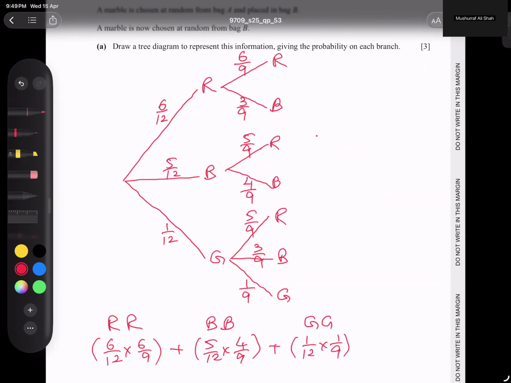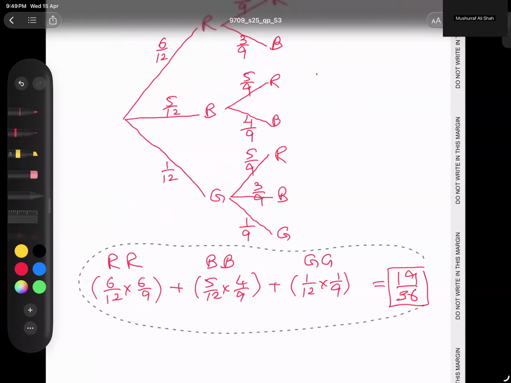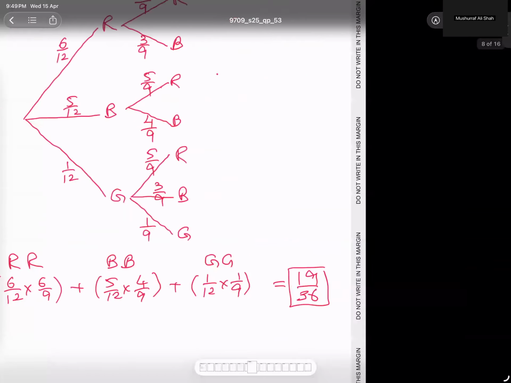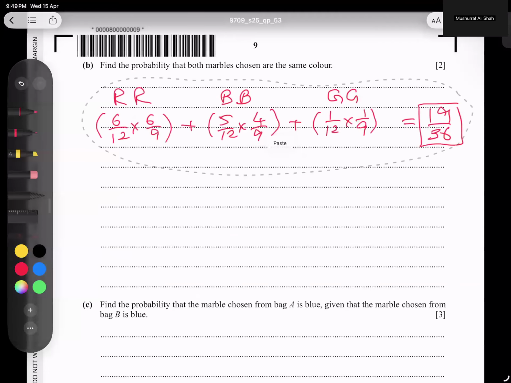Now it is just a matter of typing in the calculator, and the answer turns out to be a fraction, and after simplification, 19 over 36. This is done. Now we have to shift this answer, 19 over 36. I'm first just copying it and shifting it to the other page, and then I'll go and read the last part as well.